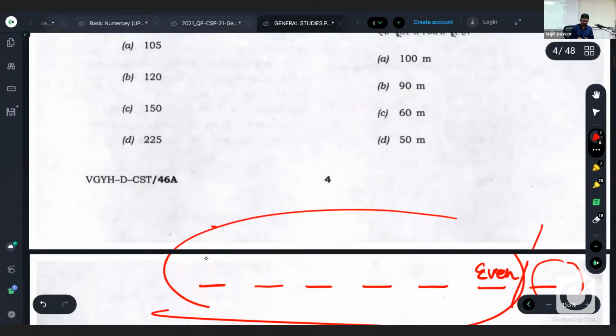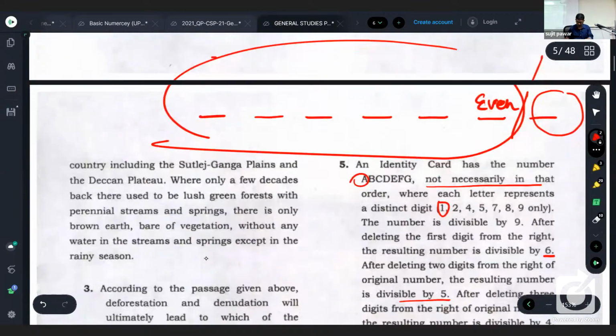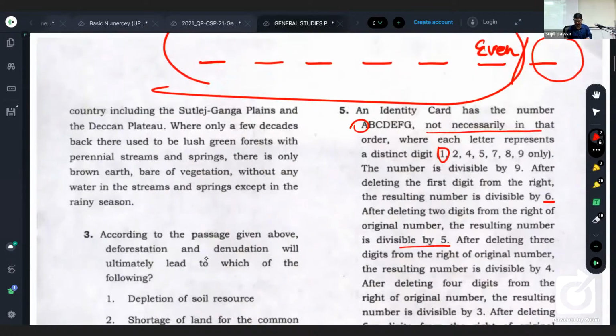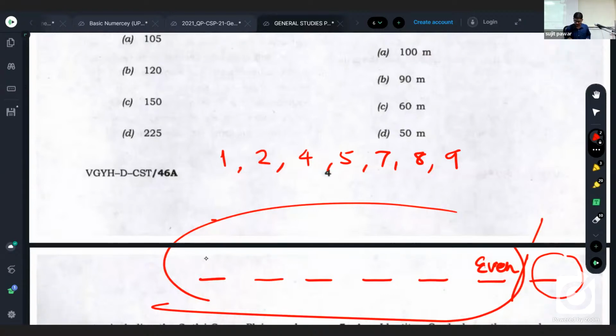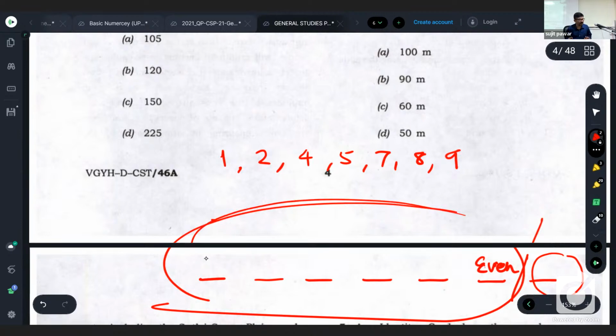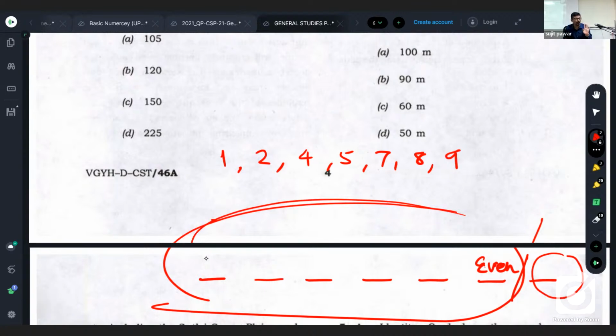I'll write here: 1, 2, 4, 5, 7, 8, and 9. Is it clear? So the sum of these 6 digits should be divisible by 3, and the sum of all 7 digits should be divisible by 9, because the number is divisible by 9.